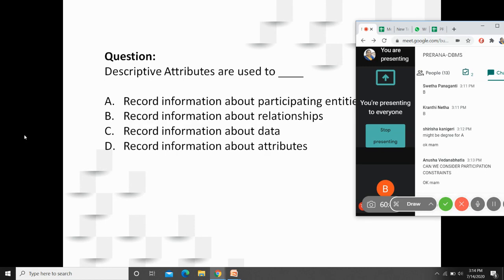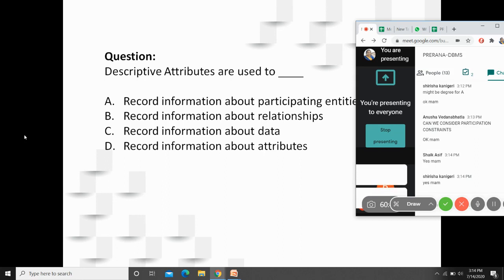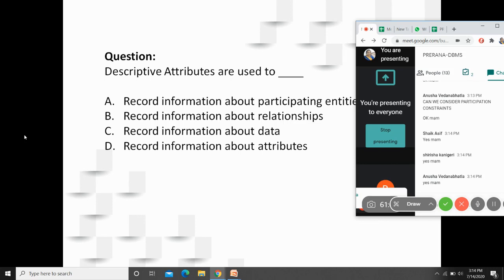Sirisha, are you there? Yes, very good. So here, relations are the ones which are recording information about the participating entities. Then what is the answer for option C? Which records information about data? No, records are the ones where you are storing the data. I am speaking about the information about these records.